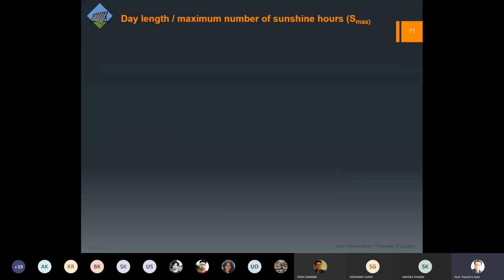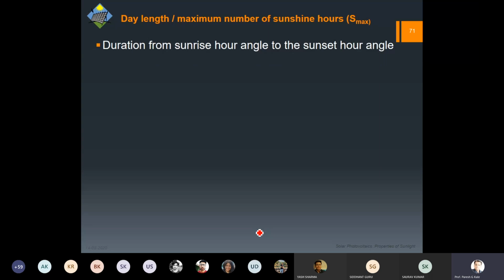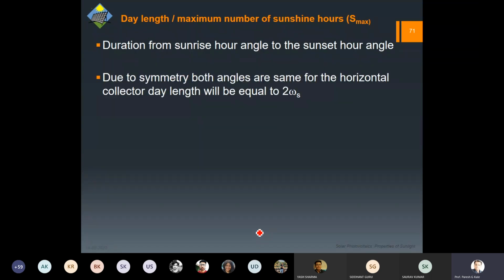Now with this we can find out the day length or the maximum number of sunshine hours. That is what I said, for how much time the sun is available over the horizon. For this we can use the symmetry, because we know that the hour angle will be 0 when we have the sun overhead, and it is starting from the sunrise.